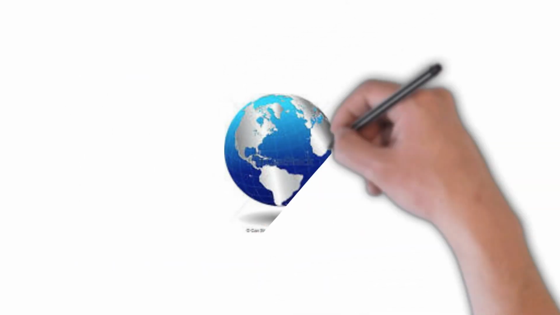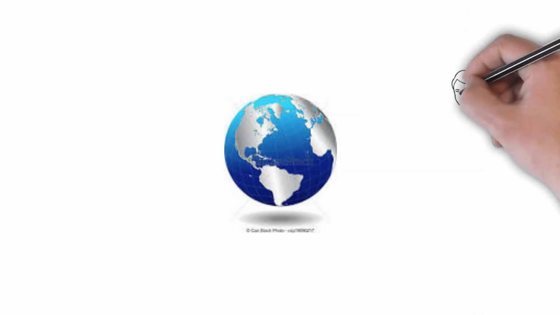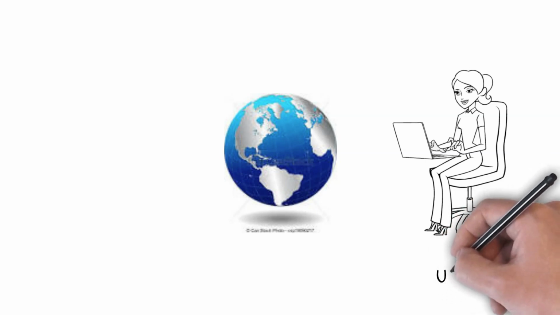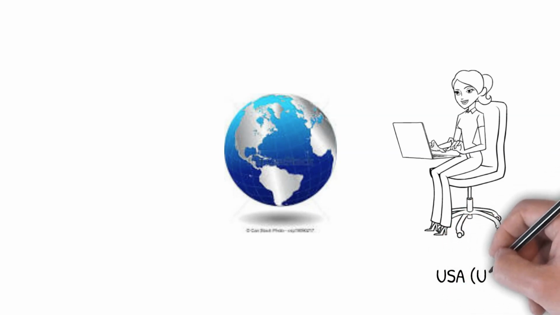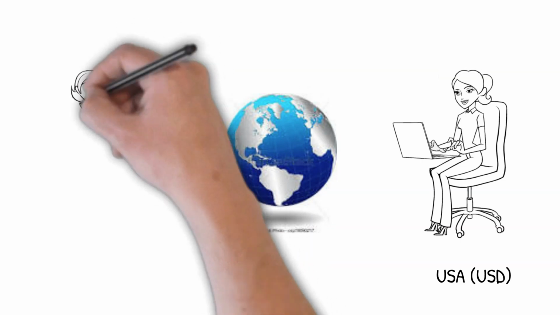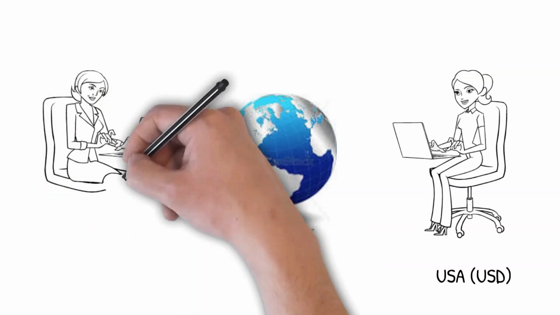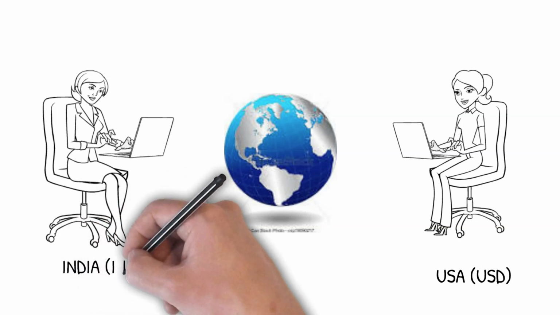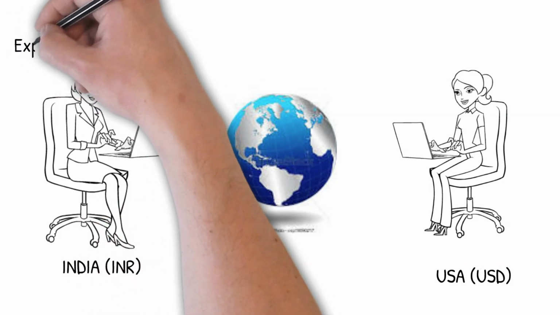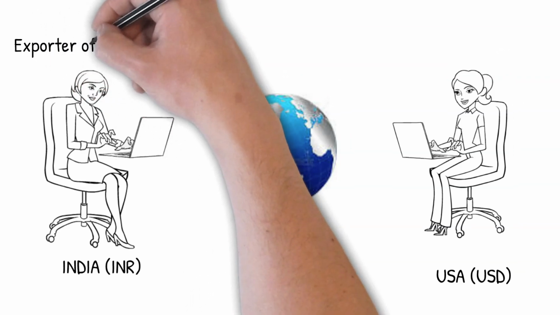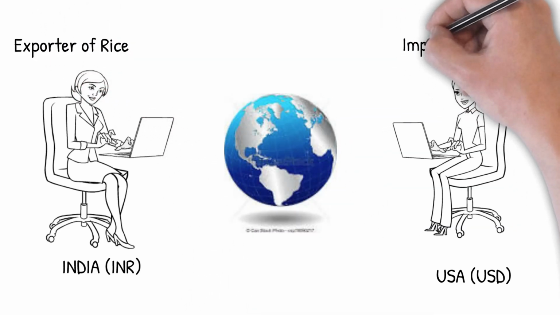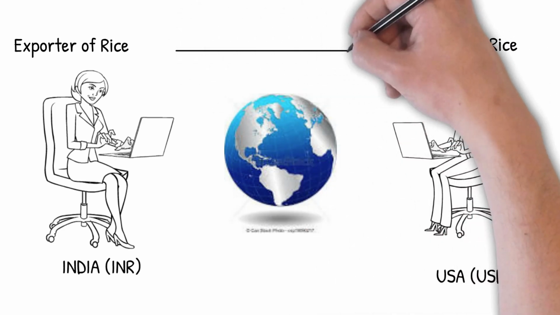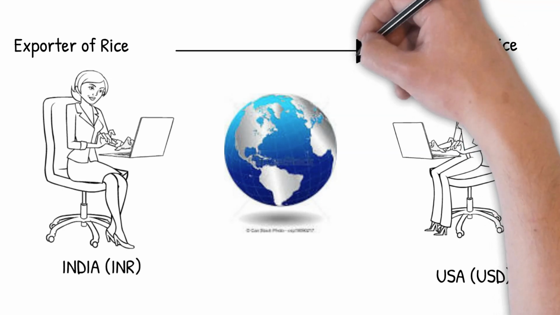As we know, today we are part of a globally connected world where business is common between different countries. Let's consider a businesswoman sitting in America and her base currency is US dollar, which is used in America. Then there is another businesswoman sitting in India, and obviously, as we all know, Indian rupee is the currency accepted in India. She is an exporter of rice and she exports rice to America, and in turn she will receive payments which is known as an inward remittance in US dollar.